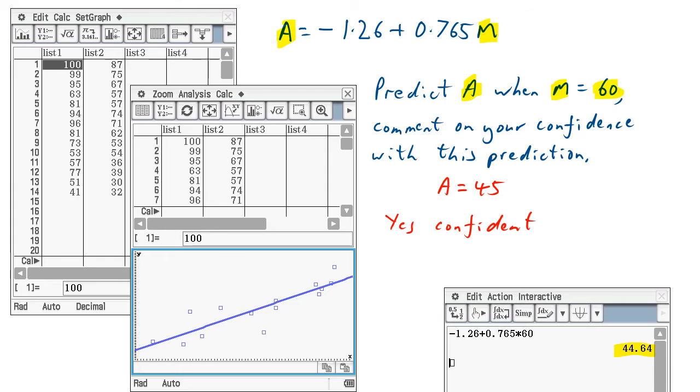We know the R is high, because the R was high, remember before it was 0.871. So R is strong. And if you think about this, the data in list 1 here, so 60 is definitely within the range because our lowest value looks like 41 and our highest is 100. So 60 should fit perfectly in there. All right. So it is interpolation.